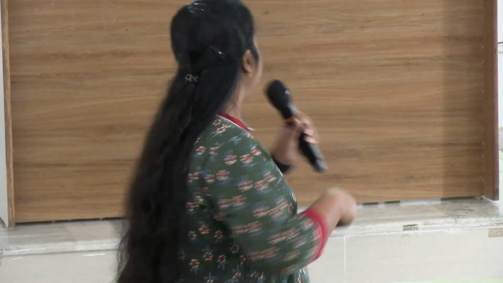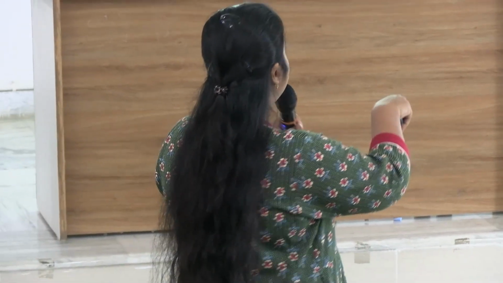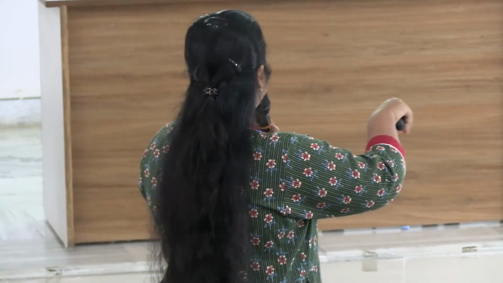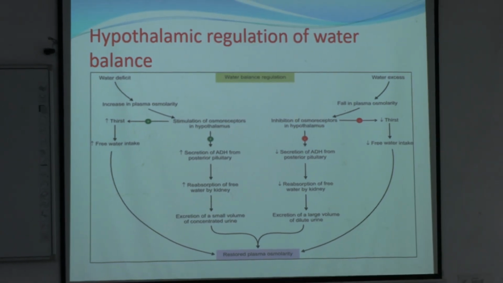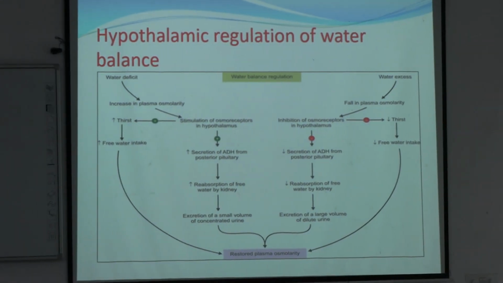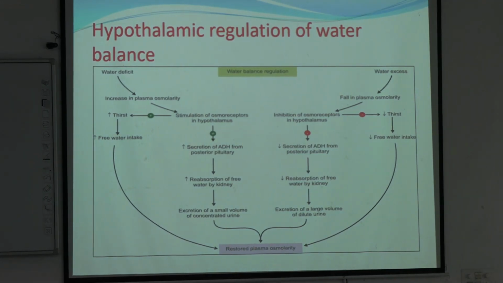By reabsorbing the excess free water from the renal tubules, and this will lead to excretion of a small volume of concentrated urine, leading to restored plasma osmolarity. The reabsorbed water will be incorporated in plasma. Thus the plasma osmolarity will be maintained.